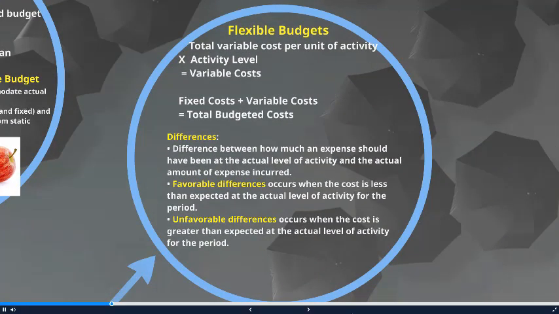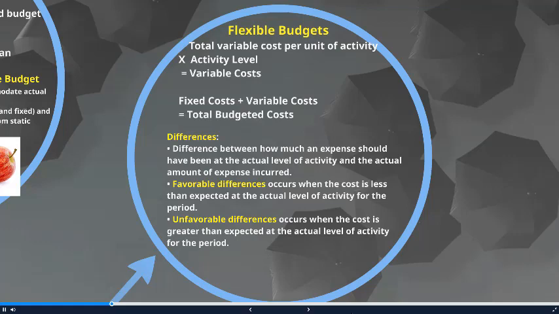Here we take a closer look at how to build that flexible budget. You're going to take that variable cost per unit and multiply it by your actual level of activity. That'll give you your total variable costs. Remember, your fixed costs in total do not change. So we'll add those fixed costs to the variable costs to get our total budgeted costs. If you do need to determine your variable cost per unit, you're going to take that static budget and look at the total variable cost there divided by what level of activity that was based upon to get your variable cost per unit.